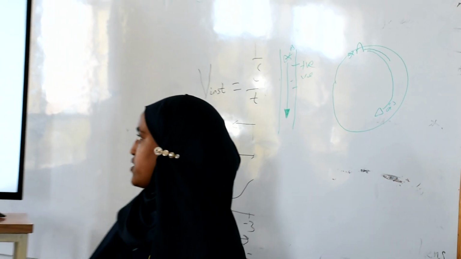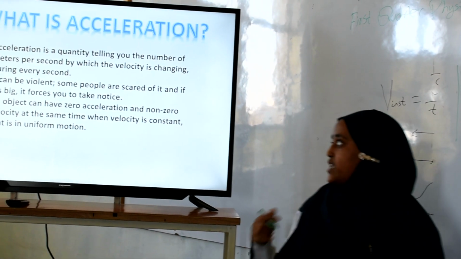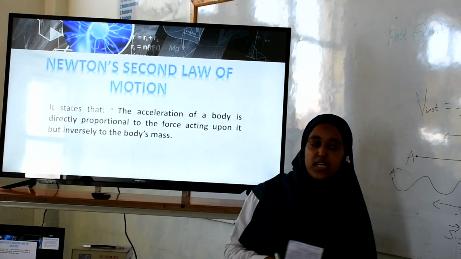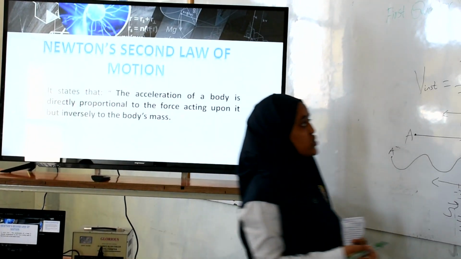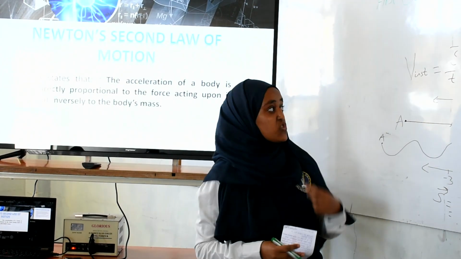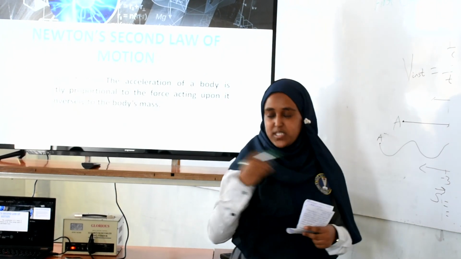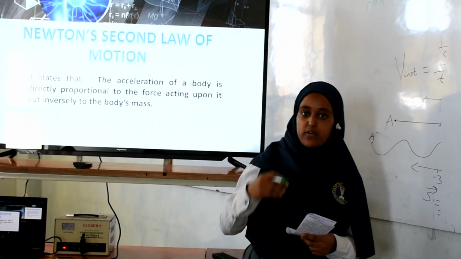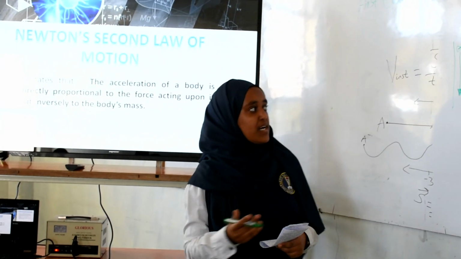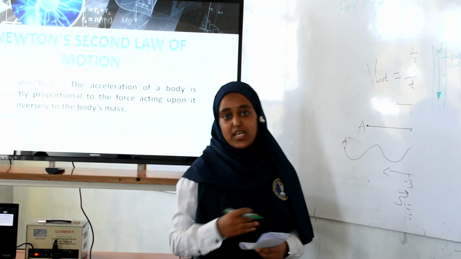The other thing in acceleration is the direction of acceleration. The direction of acceleration can be determined by the direction of the change in velocity, since we have said previously that acceleration is a quantity describing the change in velocity of a body. But that doesn't necessarily mean that acceleration always has the same direction as the motion of the body.